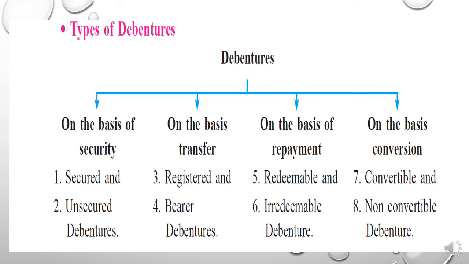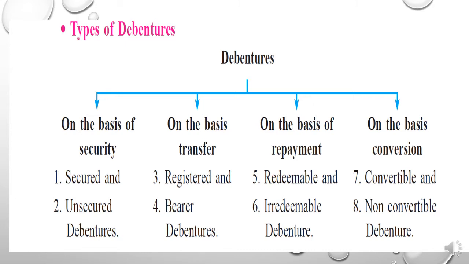You know what is borrowed capital. Borrowed capital is a loan capital for the company which is given by the outsiders and the company pays interest on that. So in that borrowed capital, the first type of borrowed capital or the sources of borrowed capital was debenture. We started with the debenture and the meaning, features we have already seen in that video.